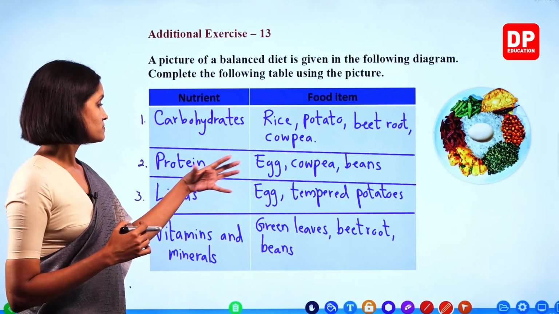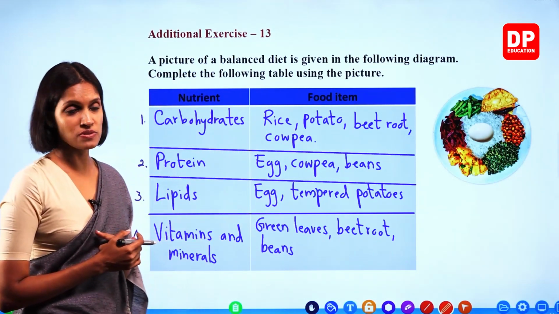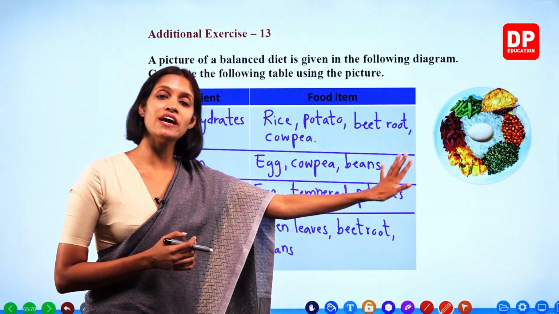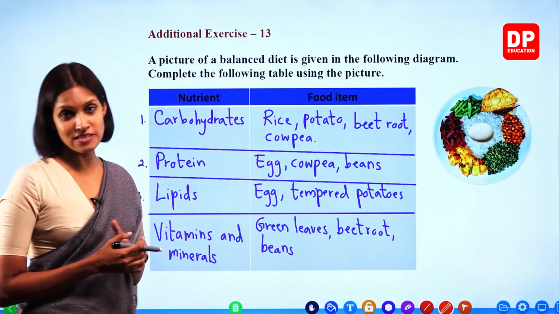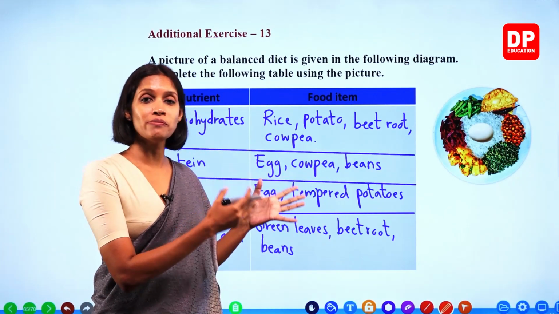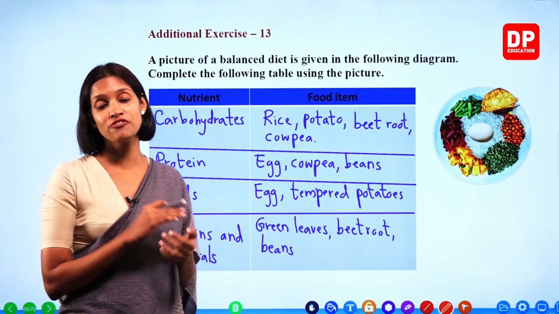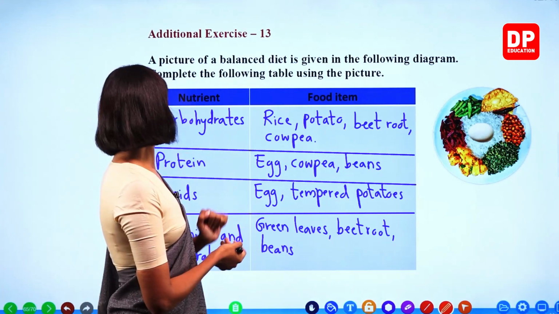So these are the main nutrients present in these food items, right? So when a food plate or picture is given like this, now you all can easily make a list like this, children. By looking at the food plate, you can decide what food items are present according to each of the nutrients that we have learned. Okay, children? Right. We'll move on to the next.